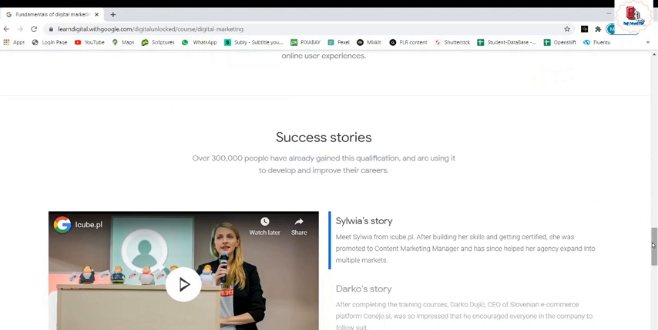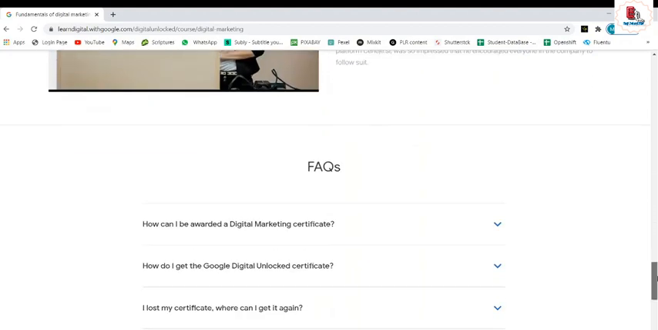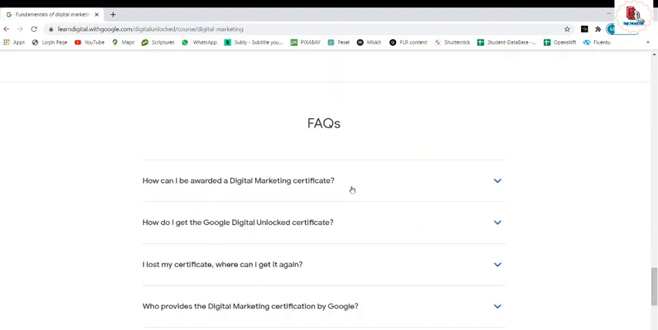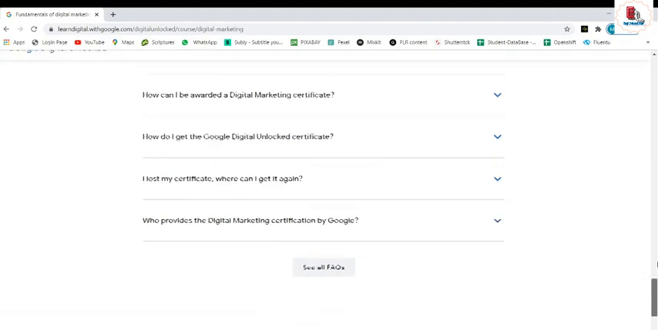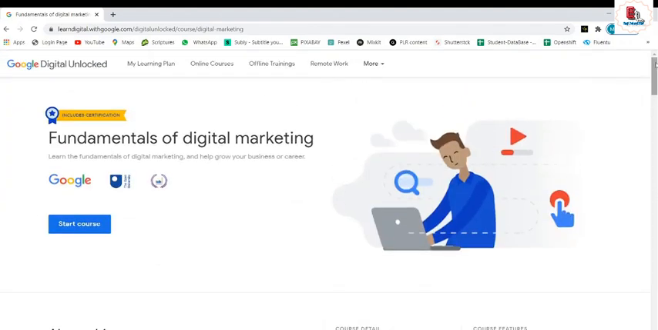Even the testimonials are given here. You can go through the testimonials if you have time. The FAQs are given: how can I be awarded a digital certificate, how do I get the Google Digital Unlocked certificate, everything is given here. Just go through this. So without wasting your time, just get into the learnings.